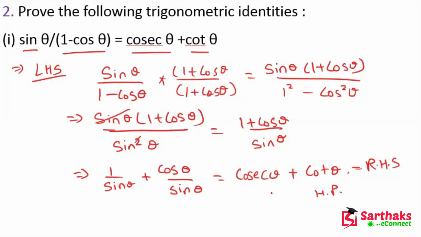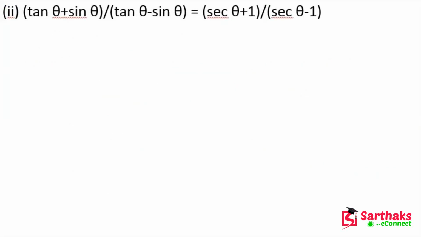Okay, so this is our result. Now let's move on to the next question. The next question is tan theta plus sin theta upon tan theta minus sin theta is equal to sec theta plus 1 upon sec theta minus 1.